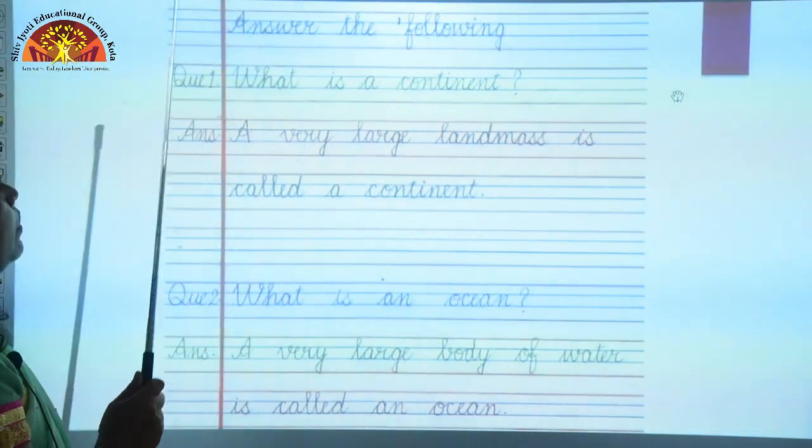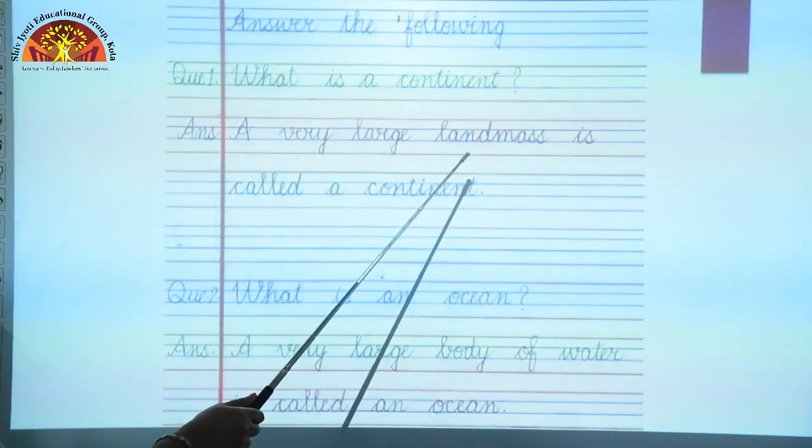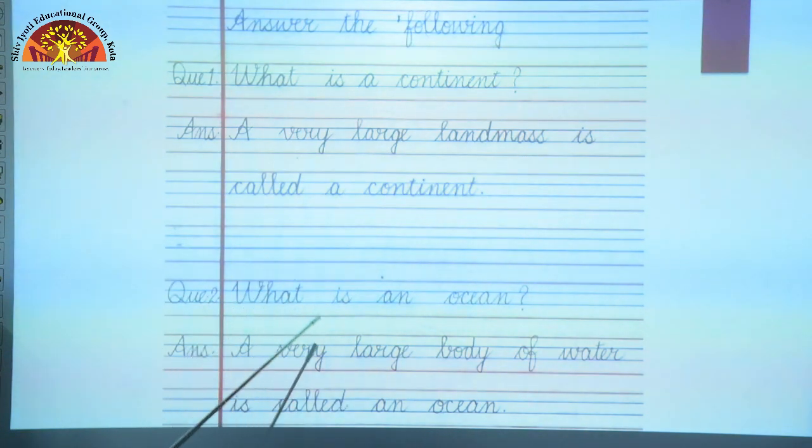Answer the following. Question 1, what is a continent? Answer, a very large landmass is called a continent. And question 2, what is an ocean? A very large body of water is called an ocean.